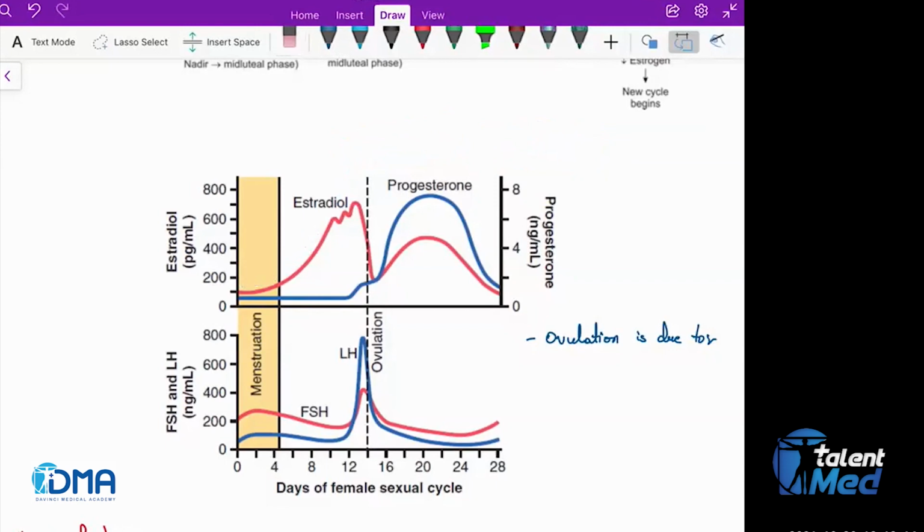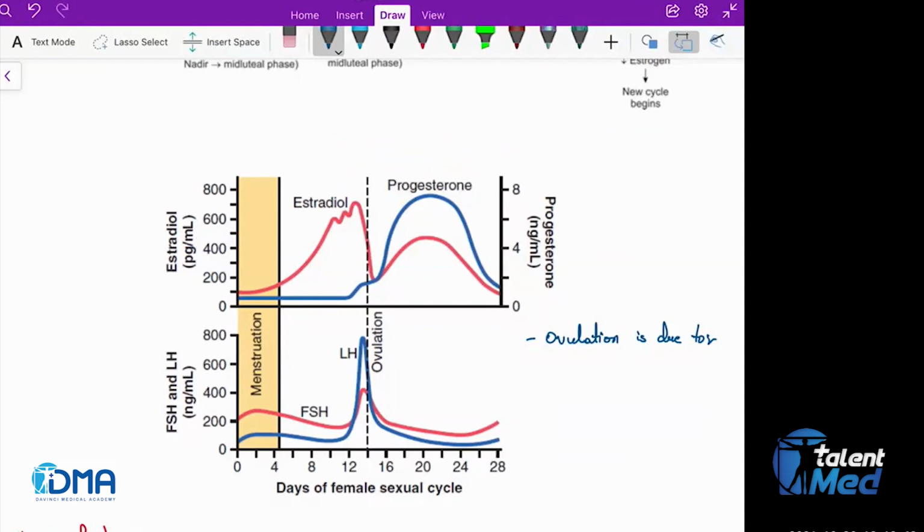what is estrogen doing? When it is at peak, what are the functions of estrogen? Proliferation of the endometrium. Okay. I'm getting answers from here, I want the answers from here also in the class.